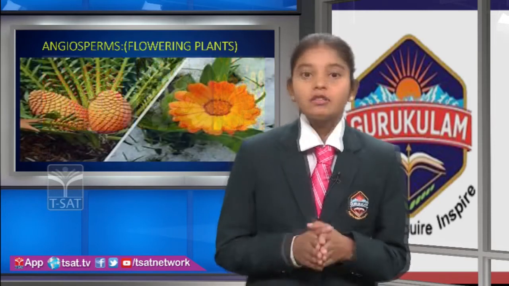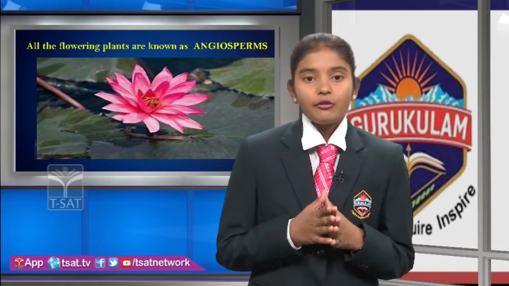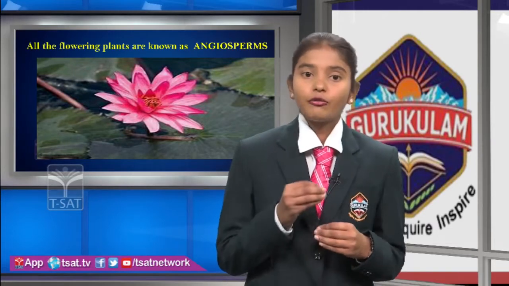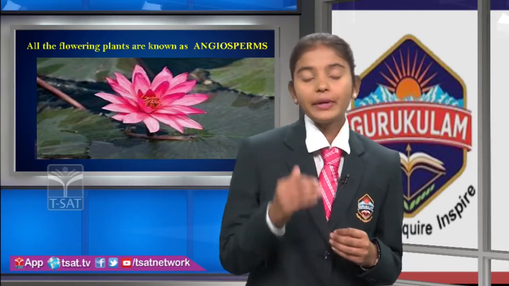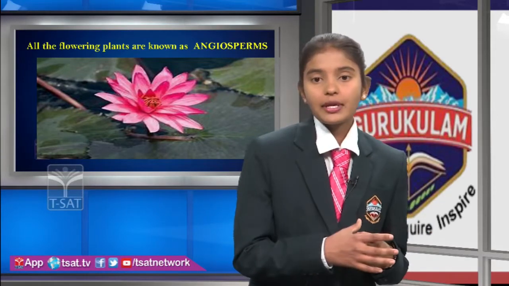So, angiosperms are mainly classified into three families. First one is Fabaceae, the second one is Solanaceae, and the third one is Liliaceae. So today we are going to discuss this Fabaceae family. I already told you that the flowering plants are known as angiosperms, right? So Fabaceae is also known as the bean family, and all the pulses come under this Fabaceae family.